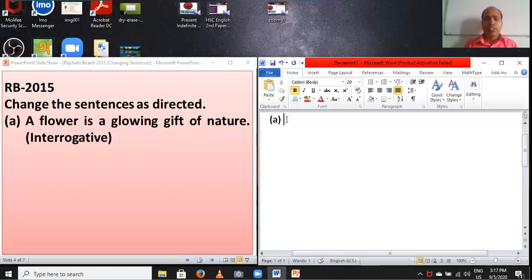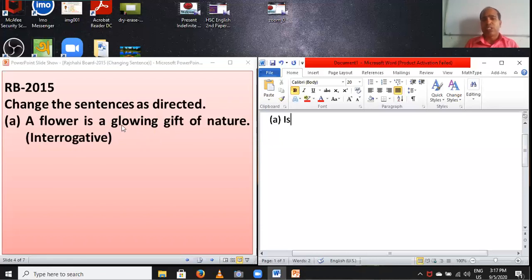First, you have to write "is". If the sentence is affirmative, you have to change it into negative. If the sentence is negative, you have to change it into affirmative.